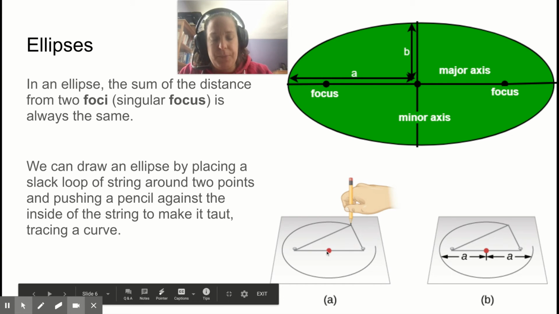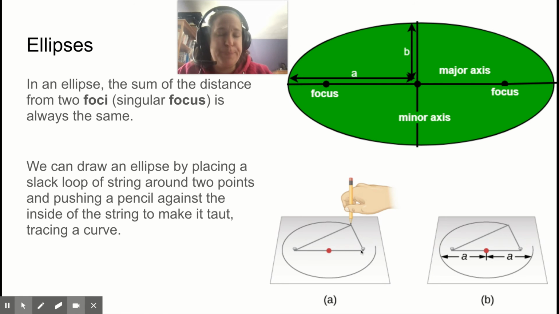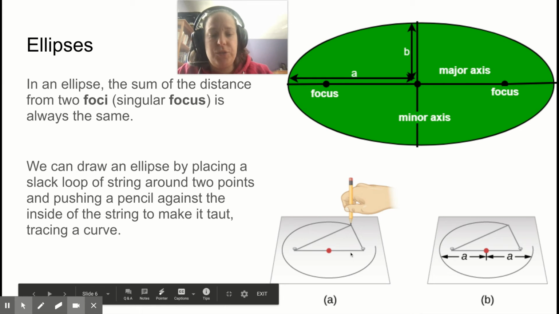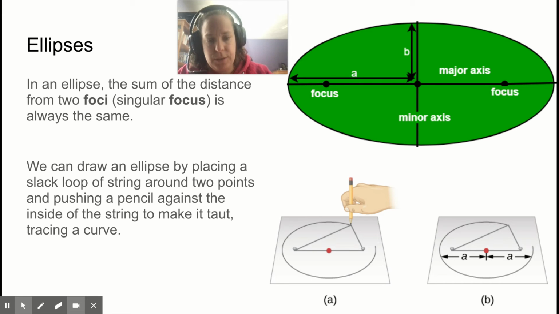If you take a piece of paper, make a line across it, the red dot here would represent the very center of a circle, or it would also be the very center of this, which is called the major axis, or also the center of the minor axis. So it's where the minor axis and the major axis intersect. The foci are these 2 points. So you would put like a tack at these 2 points and a string around the 2 points, and then a pencil would make a third.